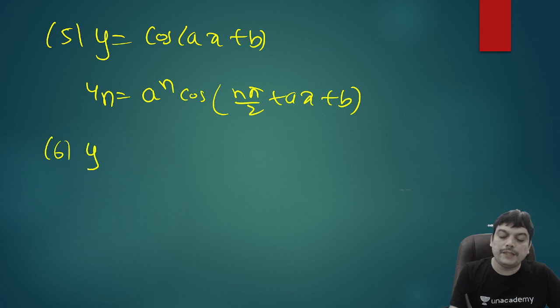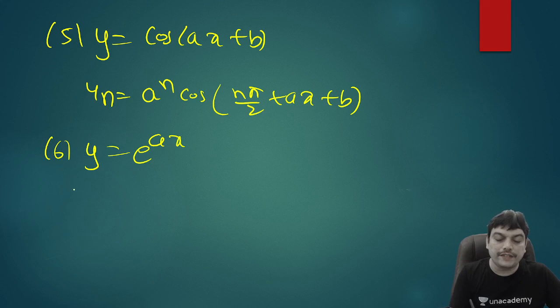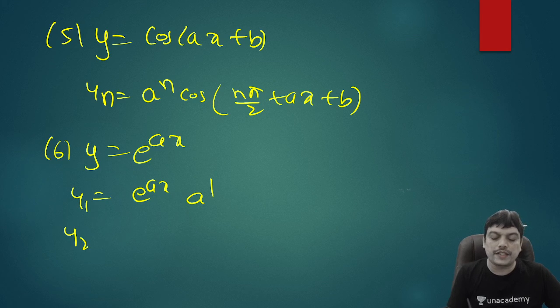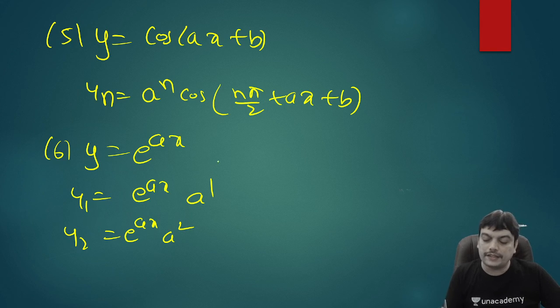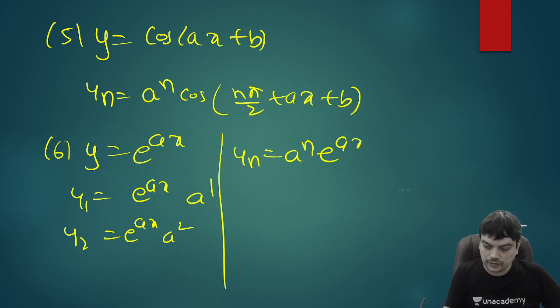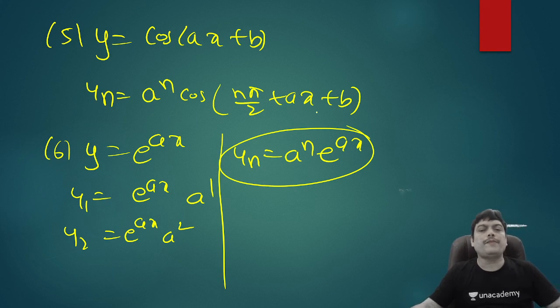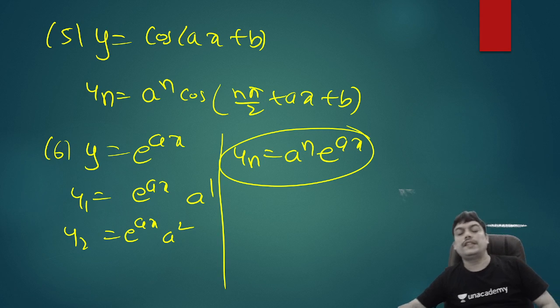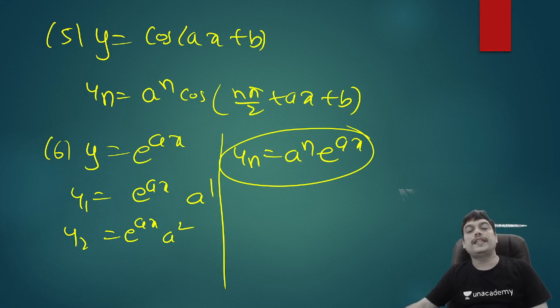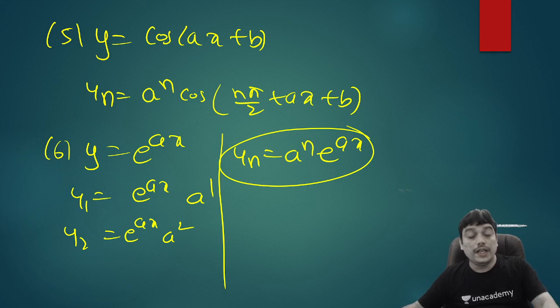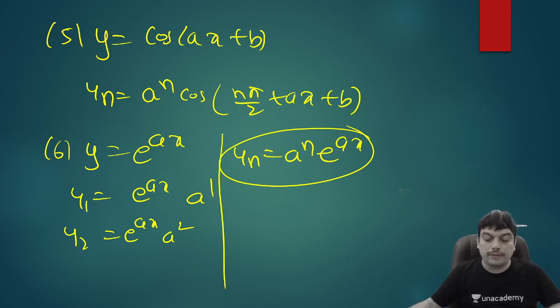For example, you have e power ax, you want the nth derivative. What is y1? E power ax into derivative of ax, so a power 1. Again, if you differentiate, you'll get e power ax into a, but a is already there, so a square. So seeing the pattern, you can say the nth derivative formula in this case will be a power n e power ax. Like this, for any type of function, you can observe the first, second, third derivatives and derive a formula for its nth derivative so that you can find any higher order derivative. Based on this, we can now work out a few problems.